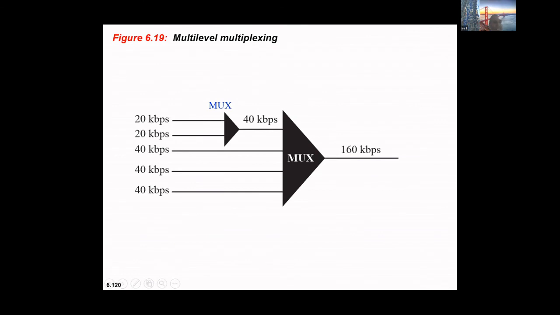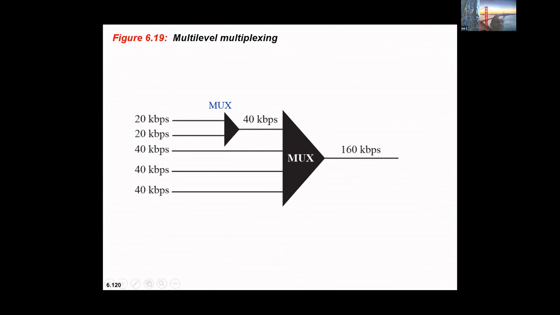So total, how many lines are there? 1, 2, 3, 4, 5. 5 lines are there. This multiplexer can take input from 4 lines only, but I have 5 lines.